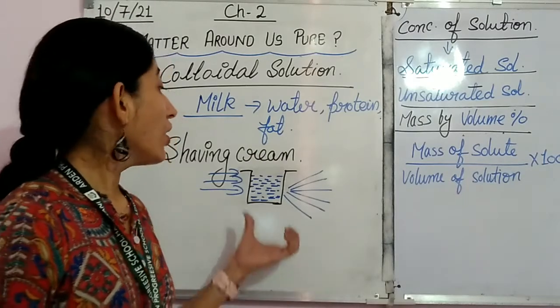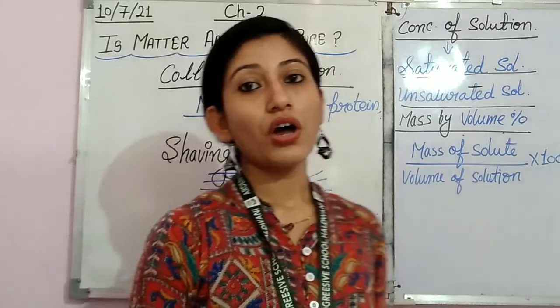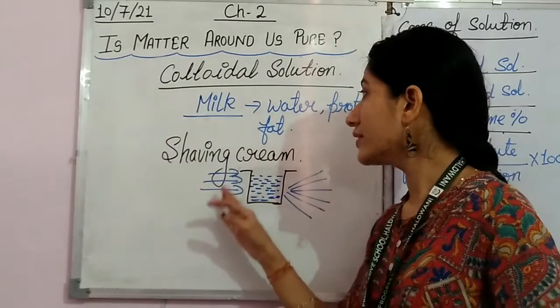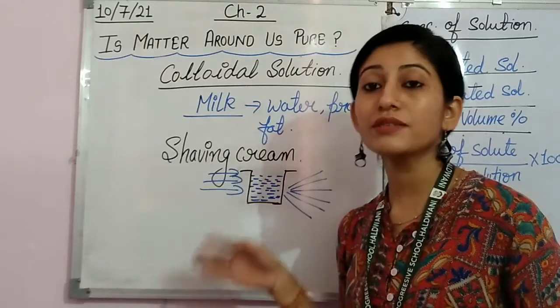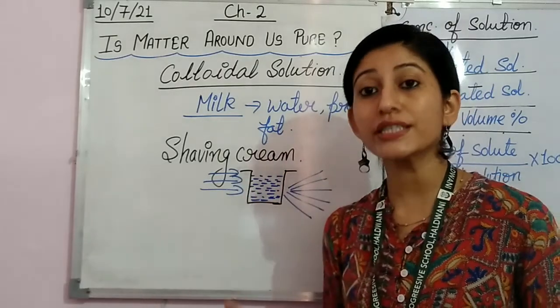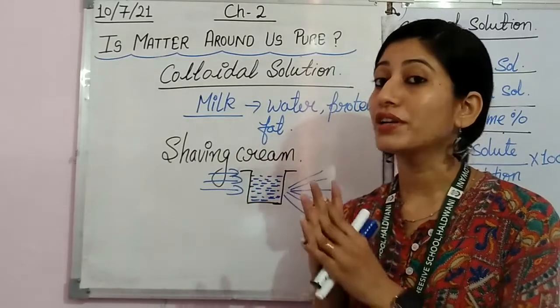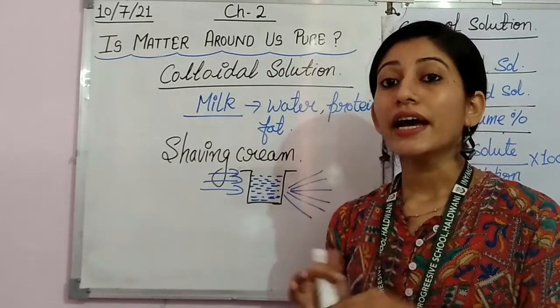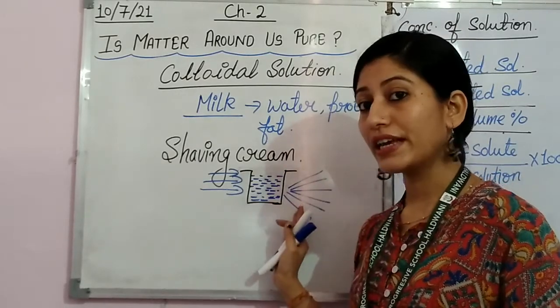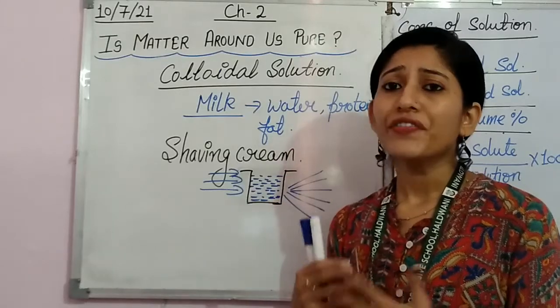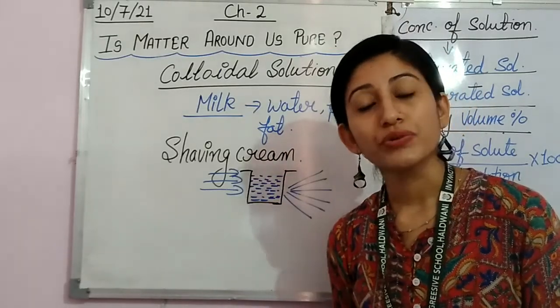So this is what we have learned about colloidal solutions: they look like homogeneous but actually they are heterogeneous. Particles are uniformly distributed but quite big, so they can scatter the beam of light very easily. And there are different types of colloidal solutions.